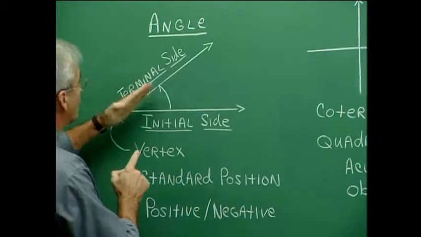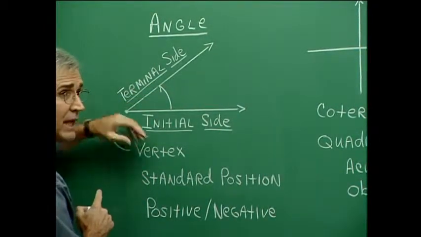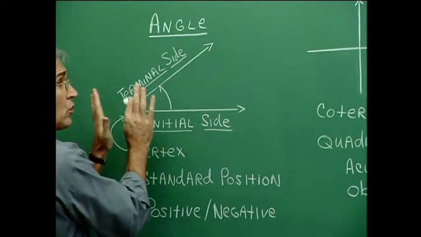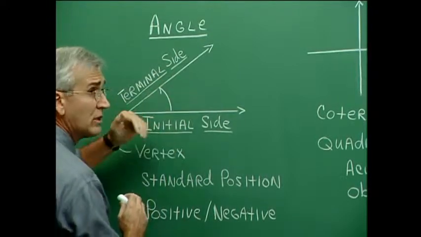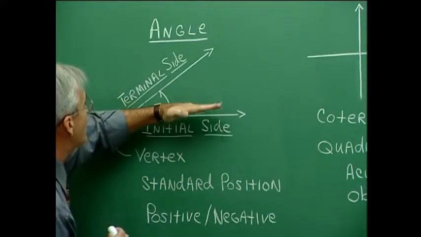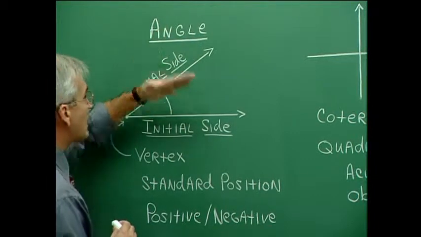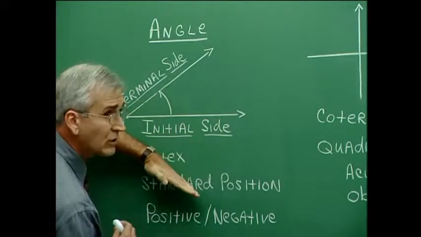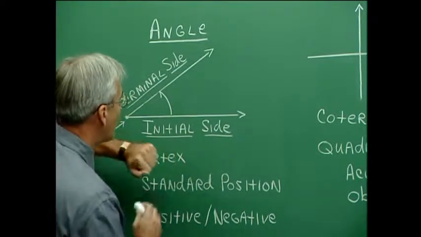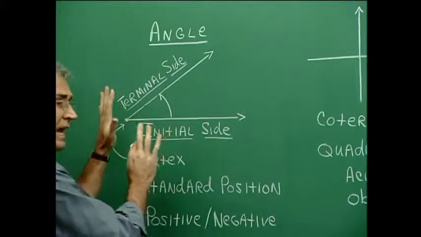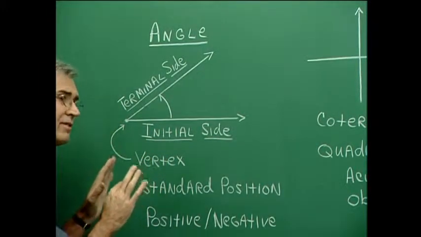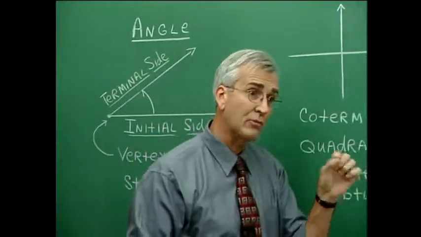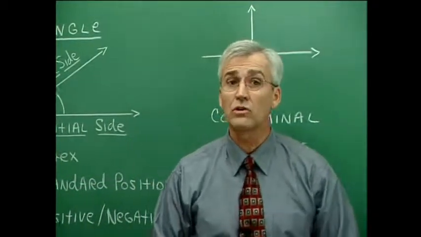And actually the terminal side can be generated in the other direction as well. And we say that there's a positiveness and negativeness associated with generating this terminal side in this direction or this direction. When we generate the terminal side by moving in this direction, however far, it's a positive measured angle. And if we generate that terminal side in this direction, it's a negative angle. When we talk about positive and negative angles in this way, then we could have a couple of angles that have exactly the same terminal side. And angles that have the same terminal side are said to be coterminal.